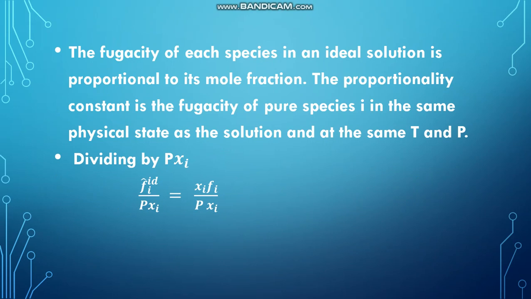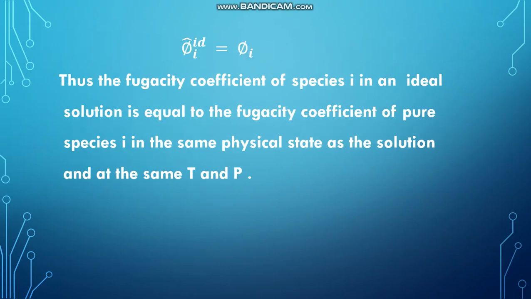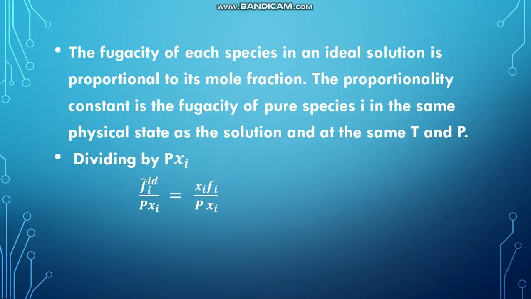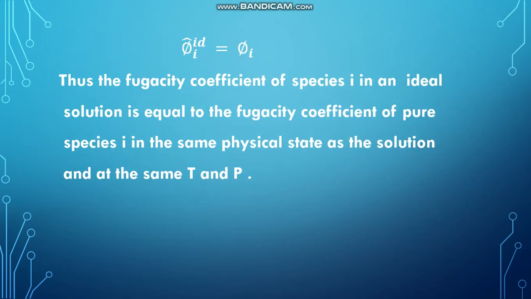So dividing the above equation by P xi, fi hat id by P xi is equal to xi fi by P xi. So xi gets cancelled, remaining is fi by P. Then fi hat by xi P can be written as phi i hat id, which is equal to phi i.